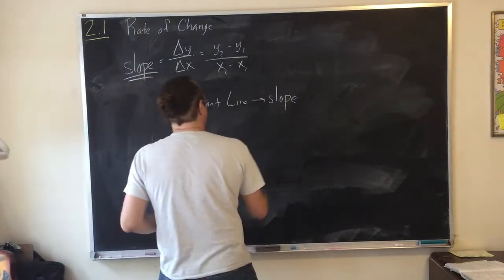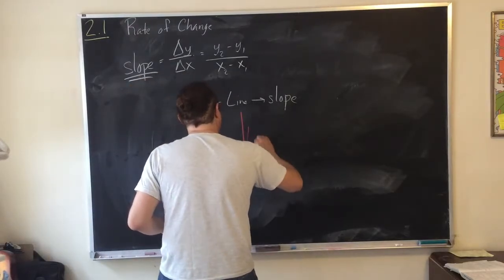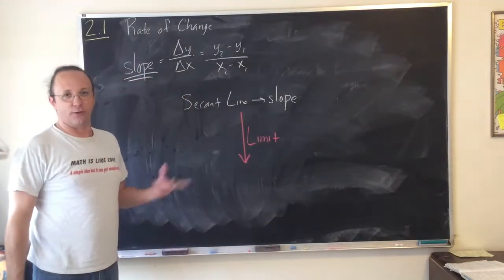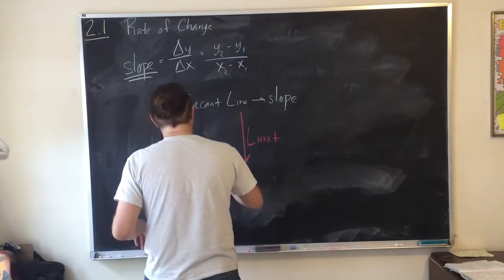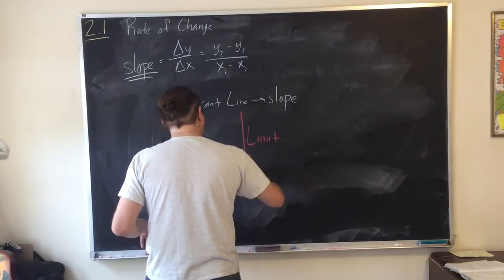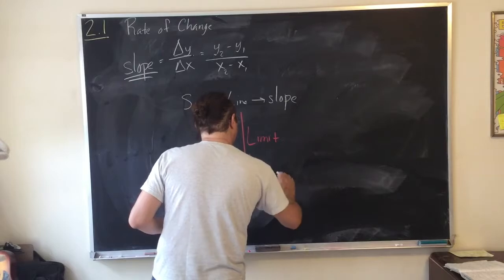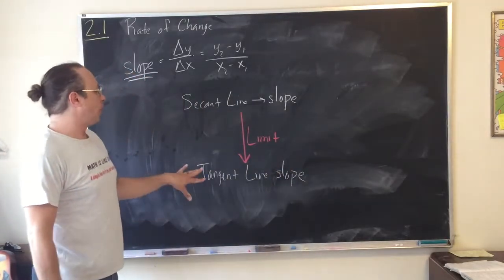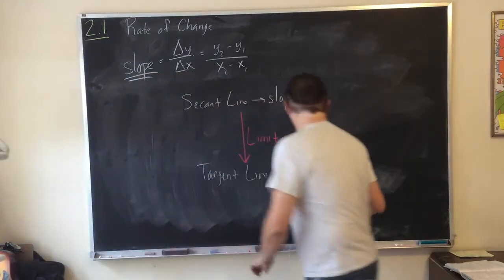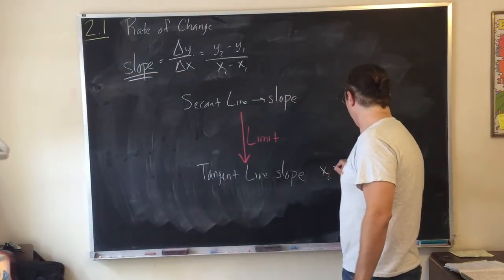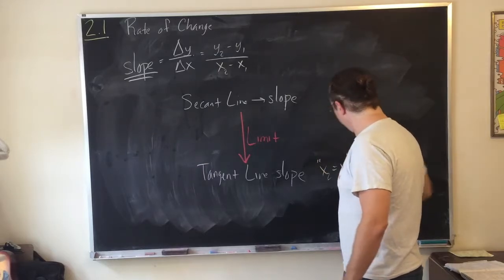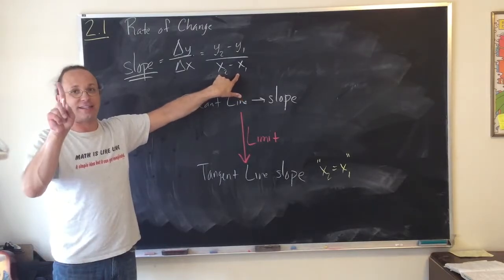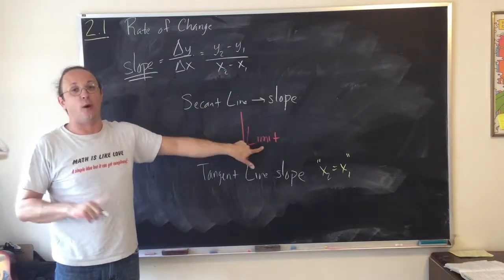And so by using something that's called a limit, which is going to be the discussion for the rest of this chapter, we're going to go on to figure out what is the slope of the tangent line, which is where essentially x2 is going to equal x1. Well, obviously, if x2 equals x1, I'm dividing by 0. That's a problem. That's why I'm going to need this idea of what a limit is.